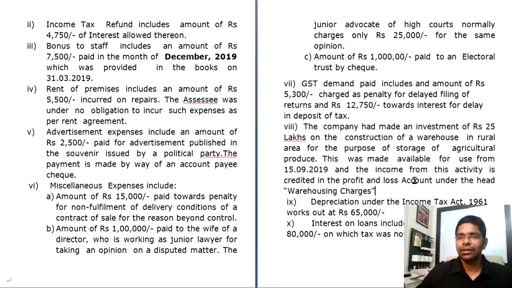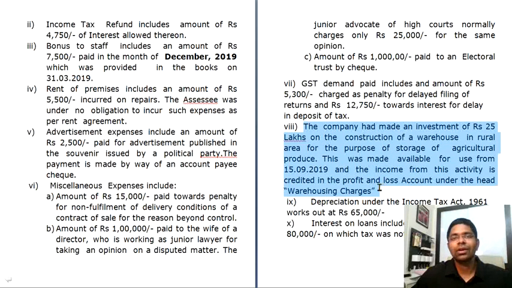Now this particular point is a specified investment, investment in a specified business. So for this 25 lakhs, you will get a deduction of 100%, and any income from this particular activity also will not be considered under PGBP. Though it is considered under PGBP, it will be put under a separate head.